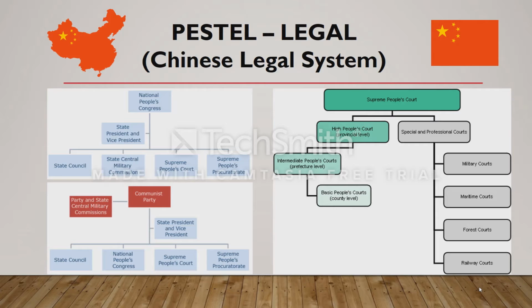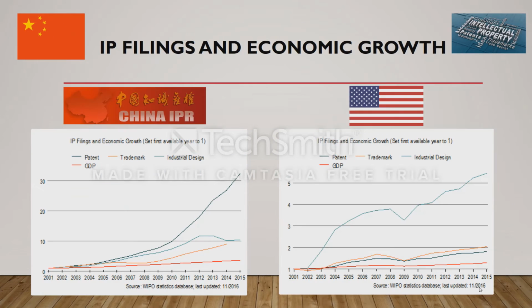In addition to environmental protection, we must also consider legal protection as we look to expand into China. China's legal system, as documented in its constitution, varies somewhat from reality. While it is officially a civil law system with the National People's Congress at the top, we really see that the Communist Party is in control. Despite a constitution that supposes independence of the judiciary, the judicial system is still highly influenced by the Chinese Communist Party. With a legal system influenced by the ruling party, how has this affected intellectual property and growth?